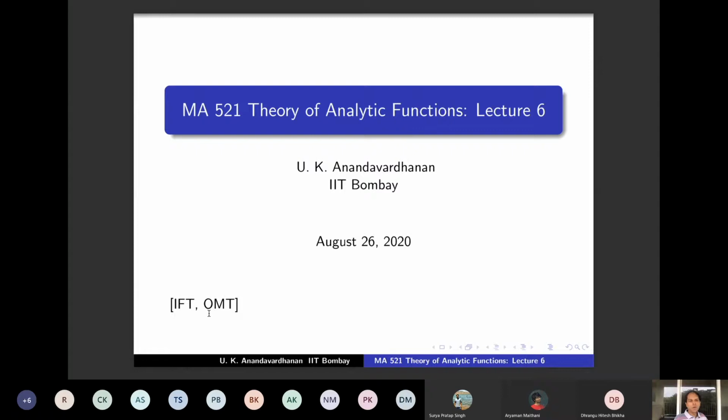What is OMT? Open mapping theorem. What is an open map? A map which takes open sets to open sets. And the content of the open mapping theorem is that a holomorphic function on a region is an open map. It takes an open set to an open set. So this is what we will do, and then we will discuss other aspects of the course.